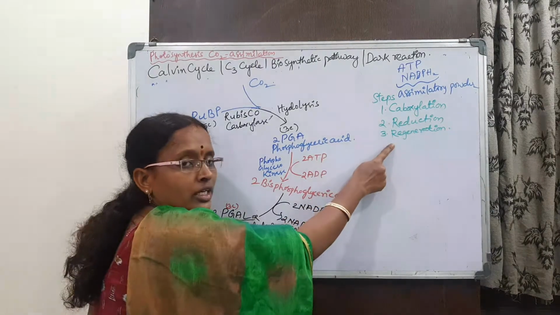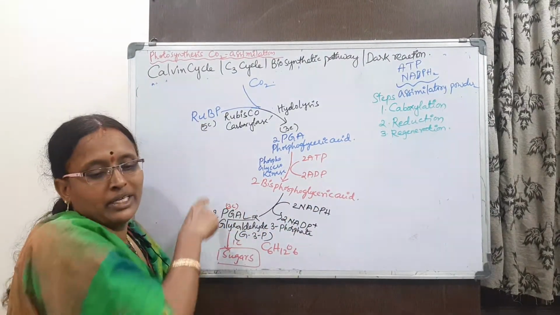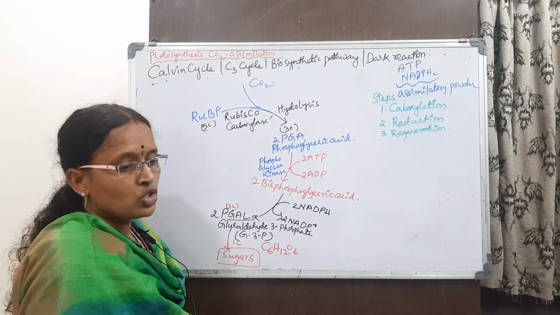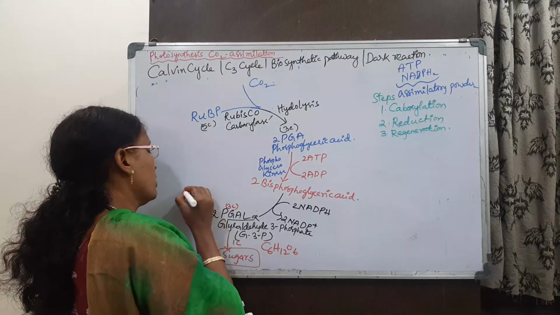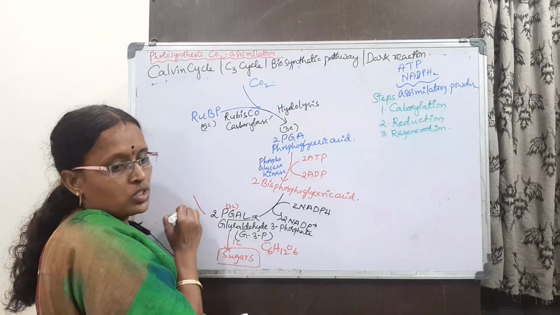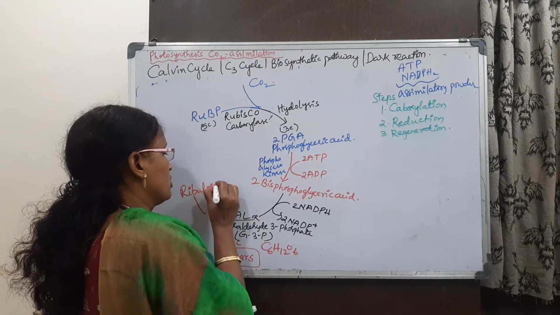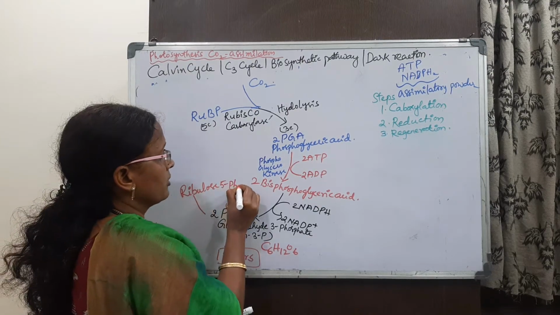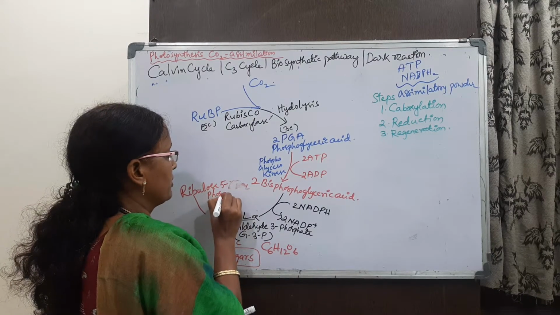The third step is regeneration of RuBP. Before that, it forms ribulose 5-phosphate.